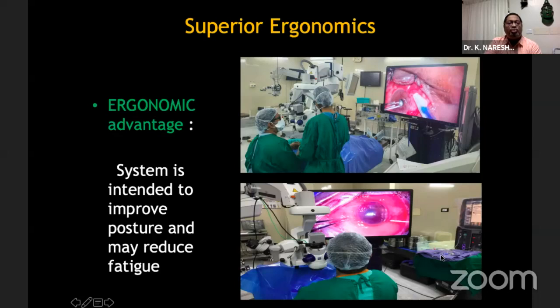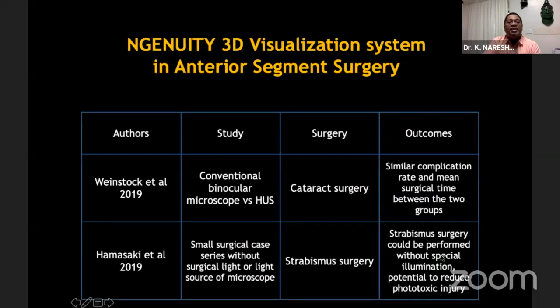So this is how the ergonomics is helpful. The system is intended to improve the posture and reduce the fatigability of the surgeon. You sit straight and operate without bending at your neck or at the waist. There are a few anterior segment surgeries, especially, and there are two major studies published in 2019. Both cataract surgery and trabecular surgery have been taken into account, and they find that conventional binocular microscope surgery and surgery with the HUS have similar results.